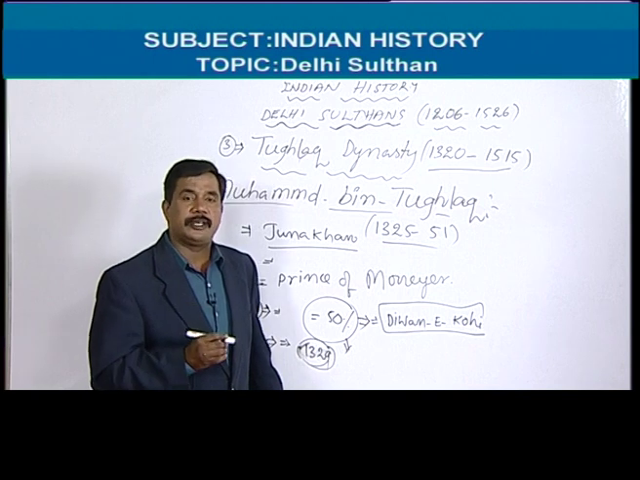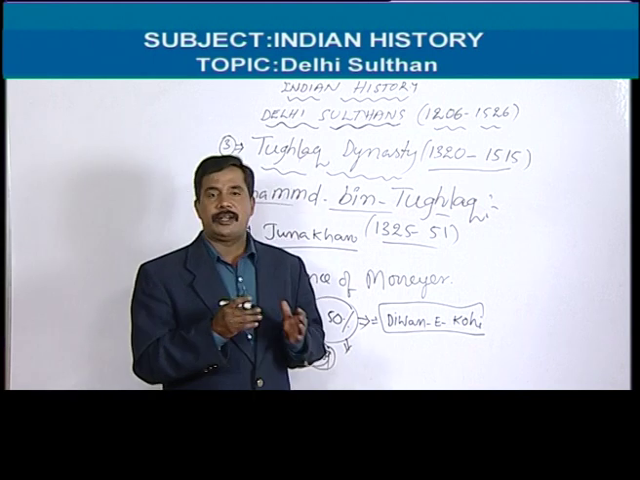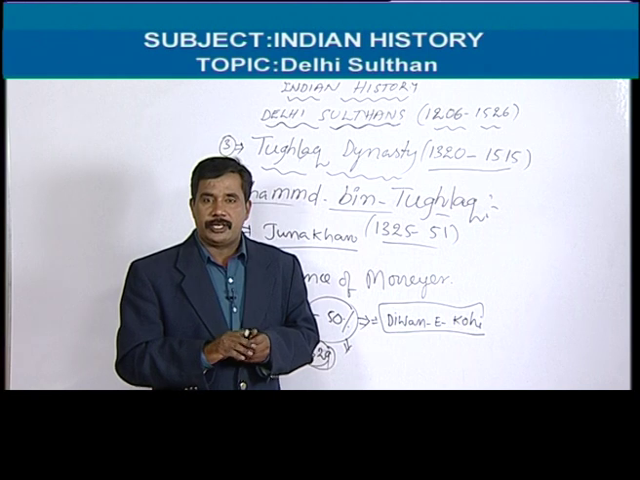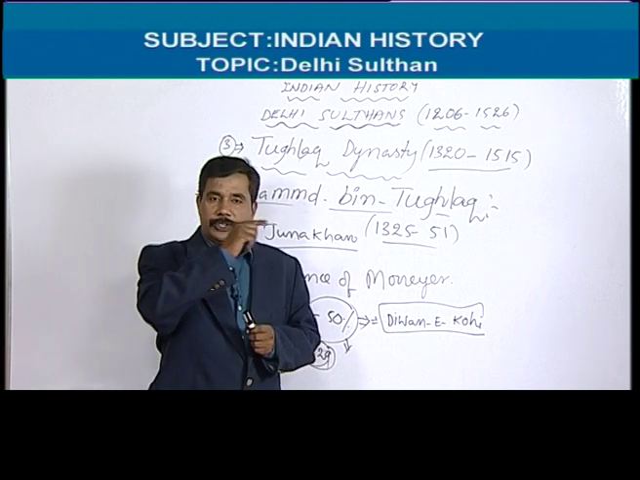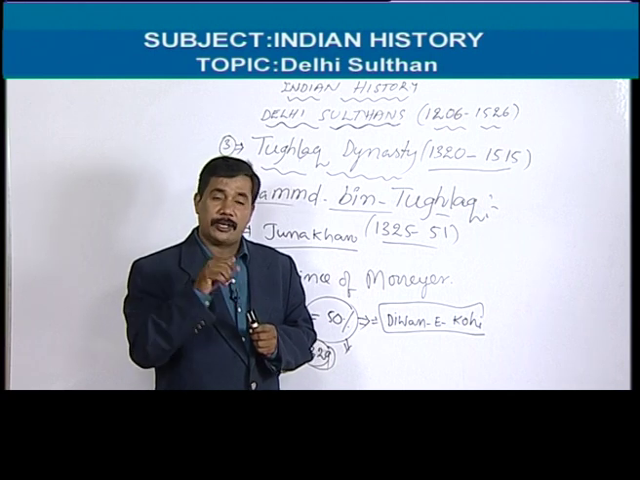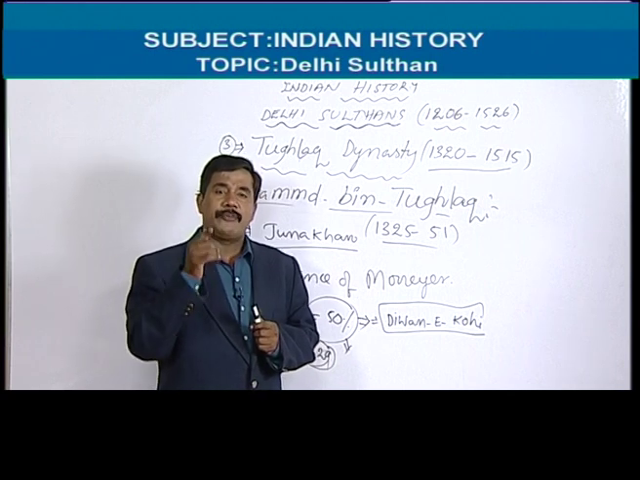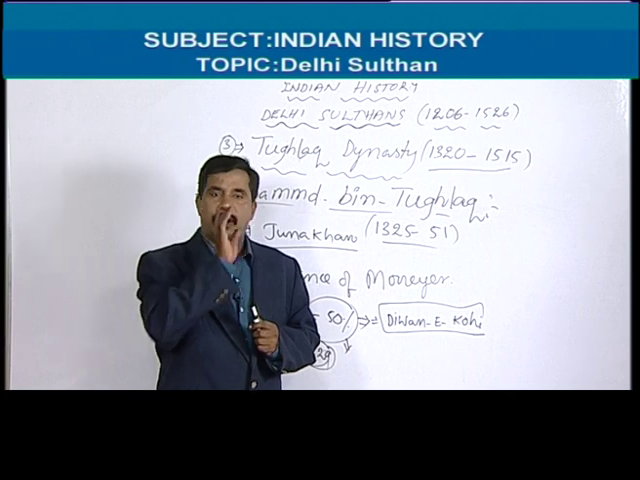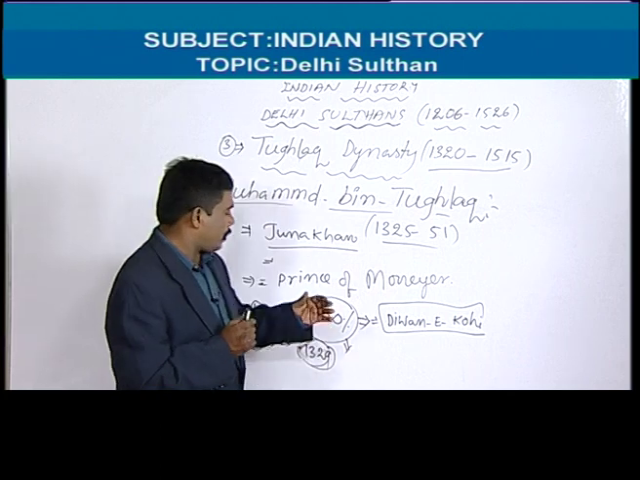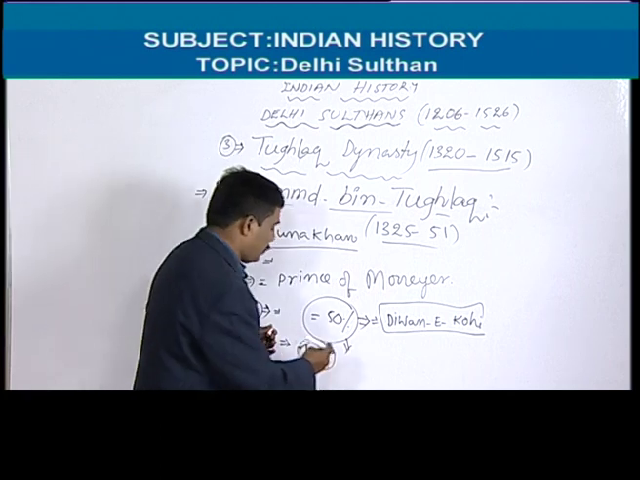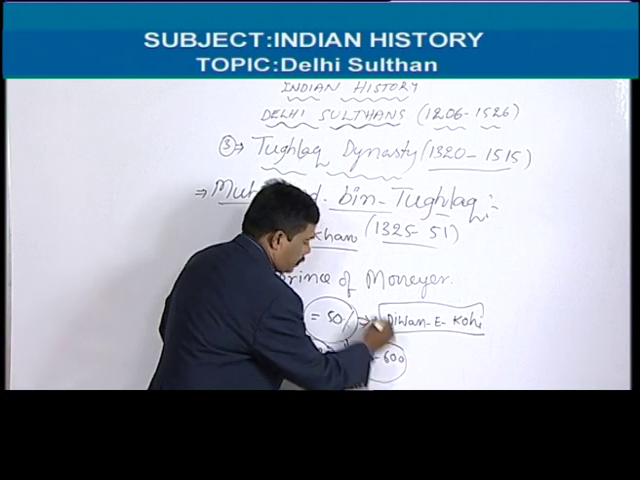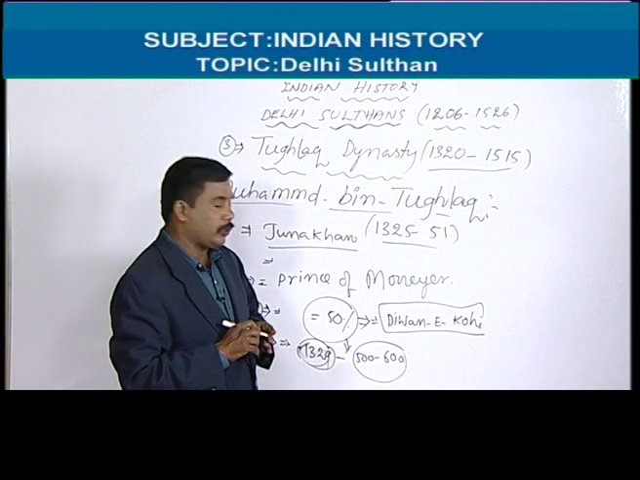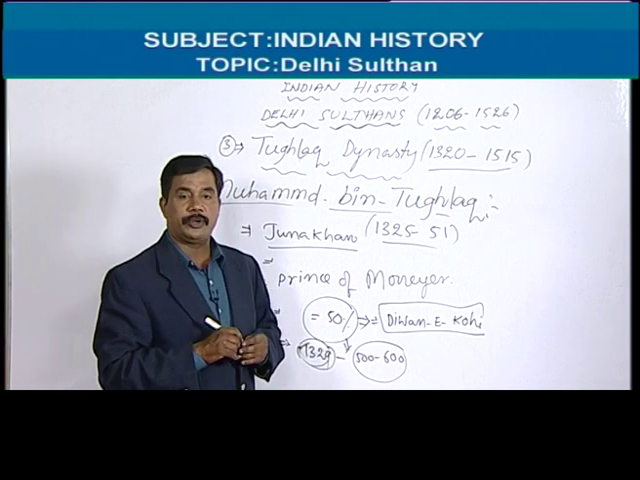So what was the reason? He wanted the capital city at the central point of India. That is one point. And the second point is that it was openly attacked by the Mongols. That's why he wanted to change the capital. But there is a distance of near about 500 to 600 kilometers between Delhi and Daulatabad.